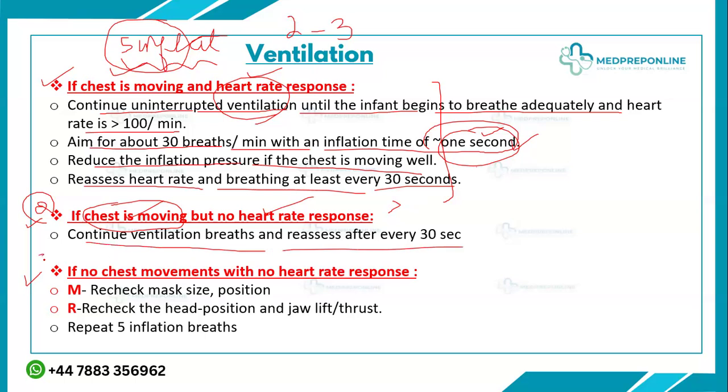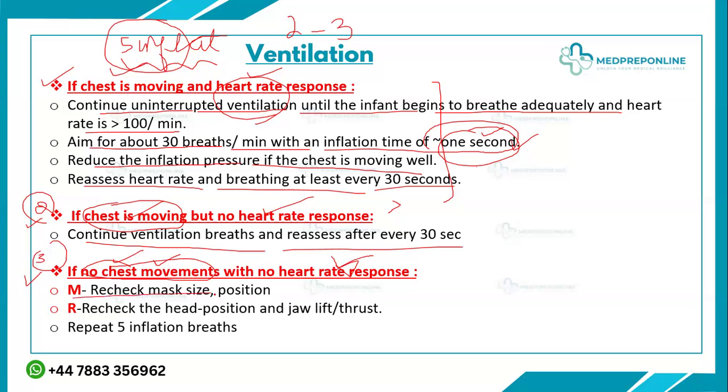The third scenario can be when there are no chest movements and no heart rate response. Then what will it be? Basically, when there are no chest movements, it means you are unable to open and inflate the lungs. There may be an obstruction or some other possibility. So when the lungs are not open, the heart rate will not improve. At this stage, you need to do the corrective steps for ventilation.